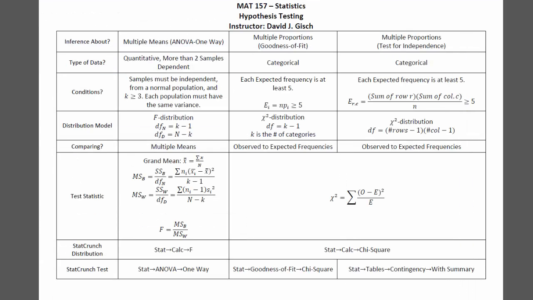So we're going to skip the null and alternative on this one. Chi-squared, though, is the sum of O minus E squared over E, I believe. Is that correct? Yeah, there it is. Oh, it's a big sum, though. Yep. That's right. We got to sum up all of those proportions there, if you will.